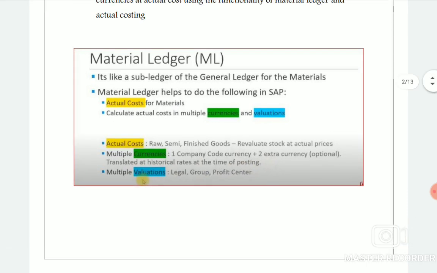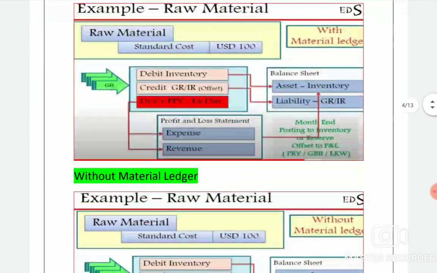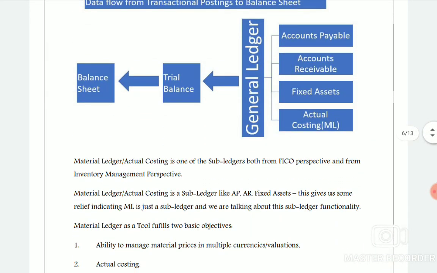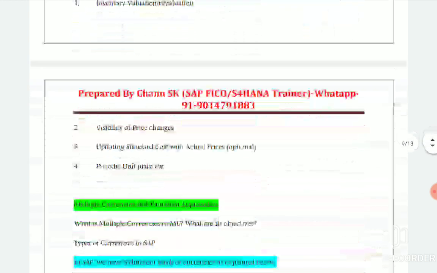Once we think about currencies, how many currencies are there in SAP? Generally in ECC, 3 currency systems are allowed. In S4 HANA, 10 currencies. One currency is the company code currency, you know very well, and another is the global company currency. Let's move to the currencies topic. Right now we are going to FI again, so we are in the controlling part. In order to learn material ledger, we should be aware of FI, MM, and some part of PP and controlling.